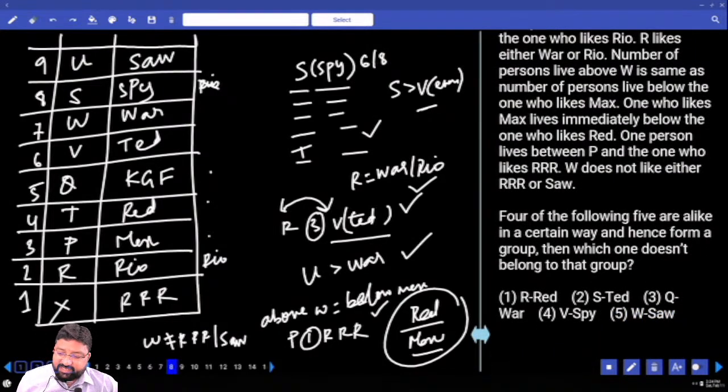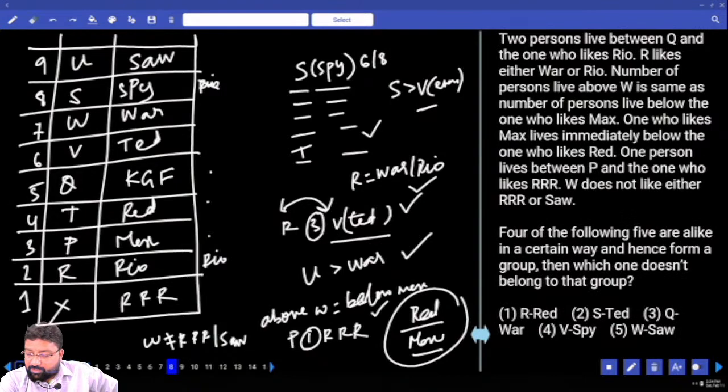Four out of the following five are alike in a certain way and hence form a group. Which is the one that does not belong to the group? Okay, let's check R and Red. How many floors do you see between R and Red? Only one floor. Next, S and Ted. How many between S and Ted? One floor. Q and Var? One floor. V and Spy, is it one floor? W and Saw? W and Saw also one floor.